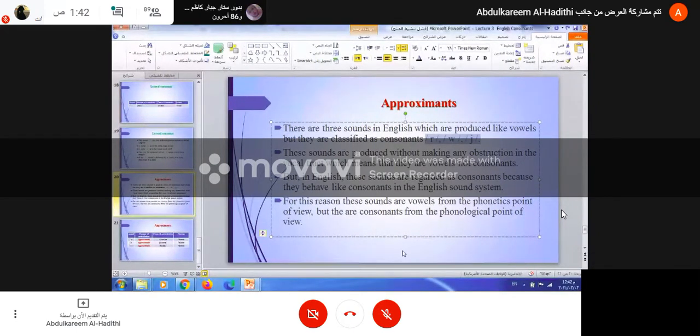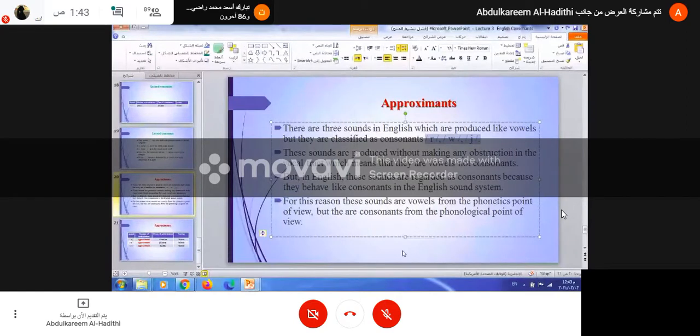If the sound is produced in this way, it is a consonant. The vowel sound is the sound which is produced without an obstruction. So it is a matter of obstruction. If there is an obstruction, it is a consonant. If there is no obstruction, it is a vowel.